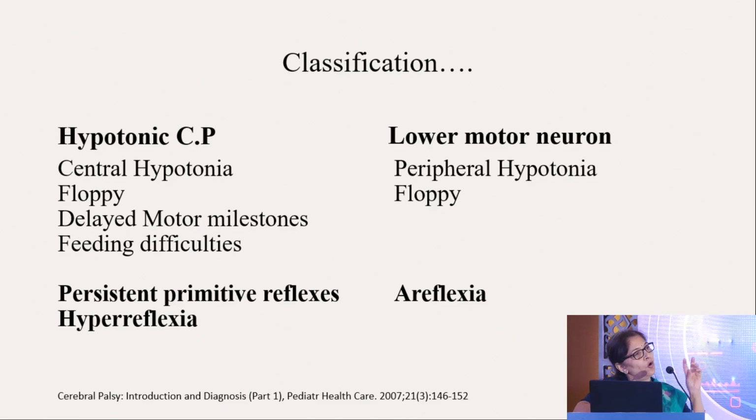And if it is a lower motor neuron disorder, then there will be peripheral hypotonia. The limbs will have reduced tone, the child will be floppy, and there will be areflexia. So these are the two: primitive reflexes and hyperreflexia. This is how you can differentiate between hypotonic CP and any cause of pediatric disability due to lower motor neuron involvement.